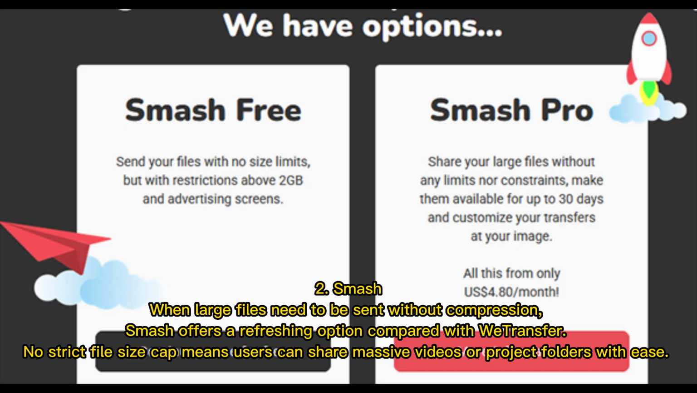2. Smash. When large files need to be sent without compression, Smash offers a refreshing option compared with WeTransfer. No strict file size cap means users can share massive videos or project folders with ease.